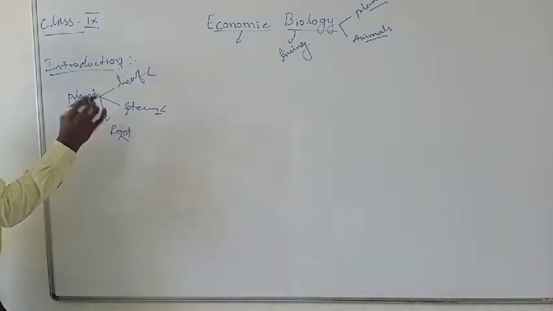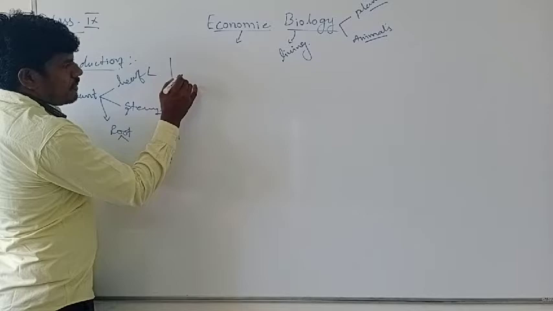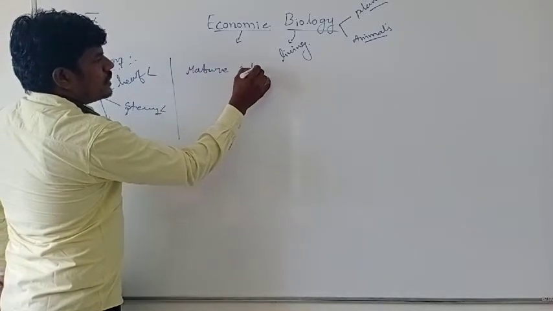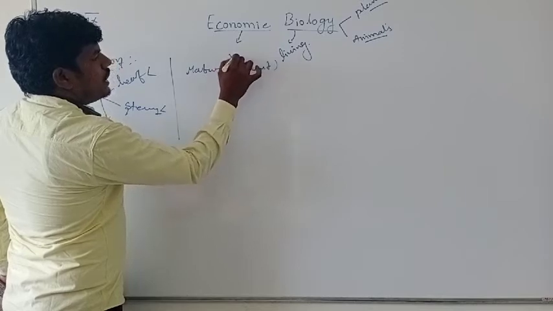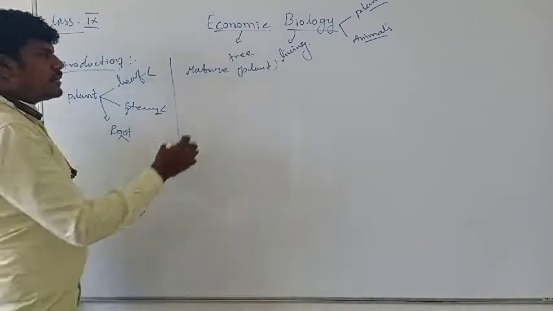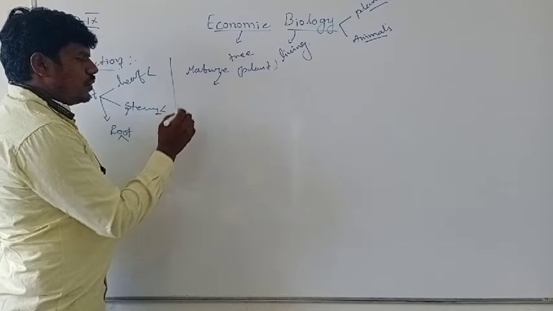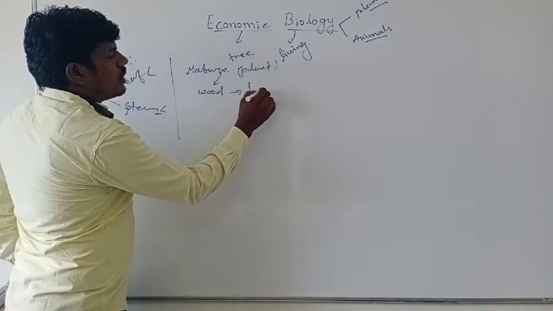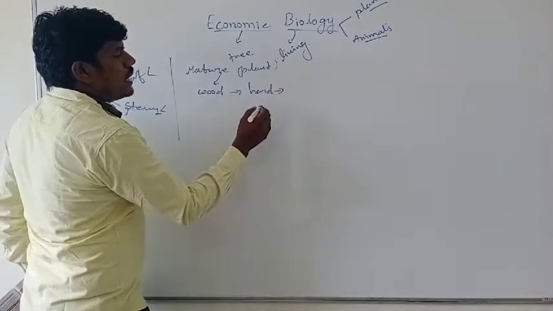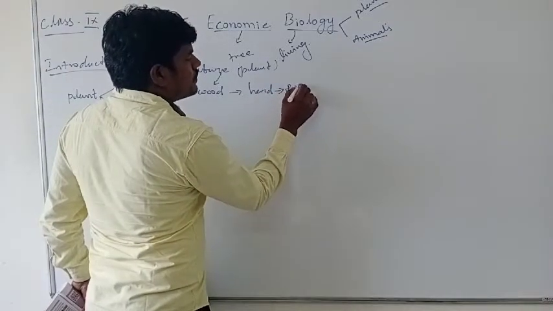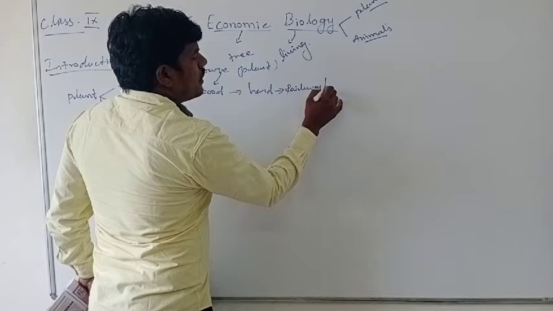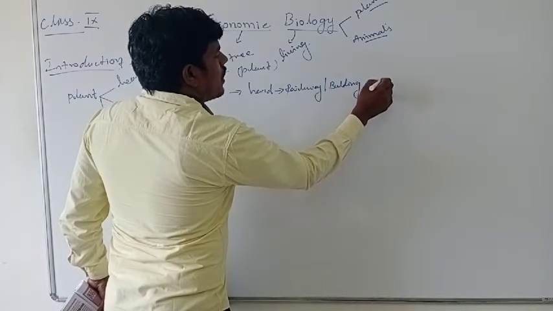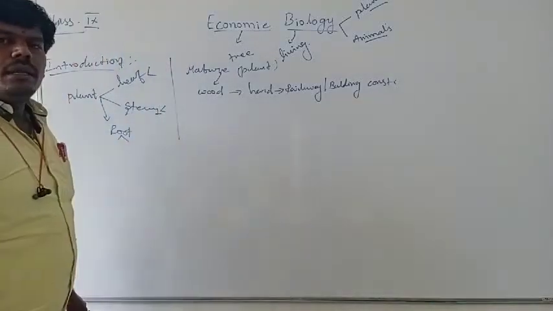At the same time, a mature tree is utilized for wood. Hard wood is used in railways and building construction.